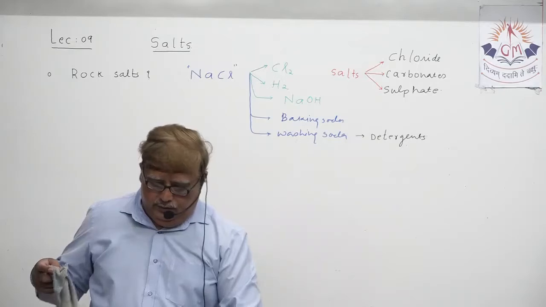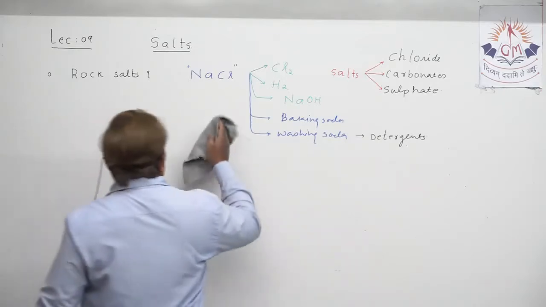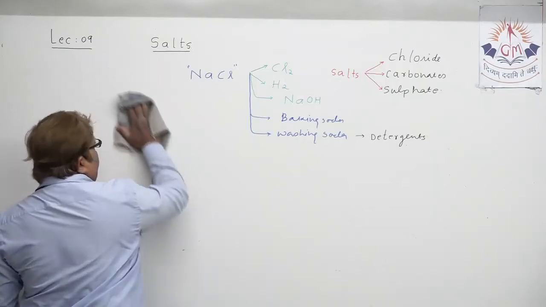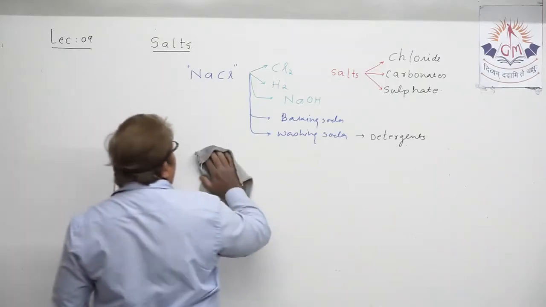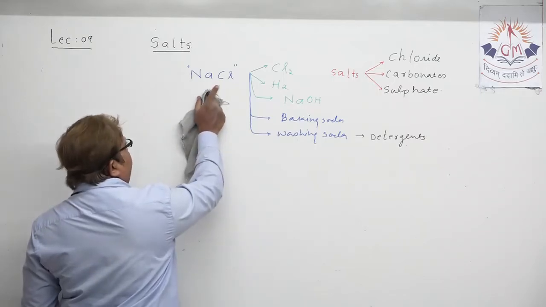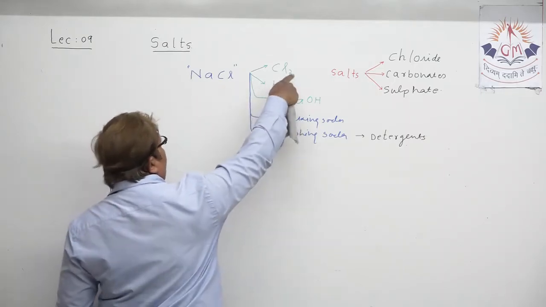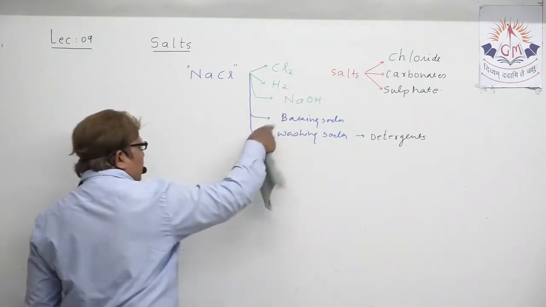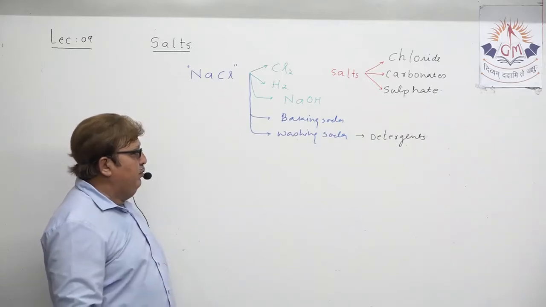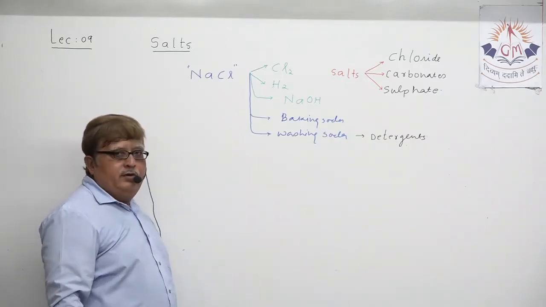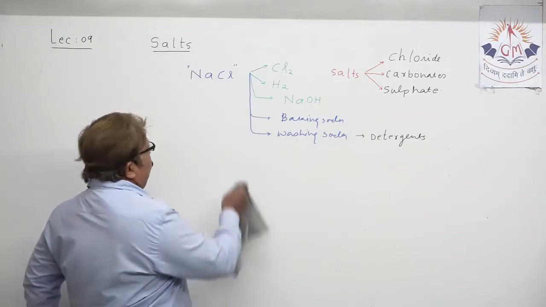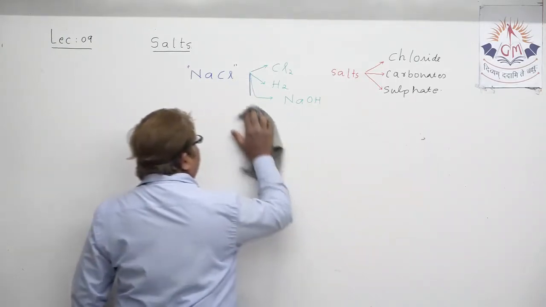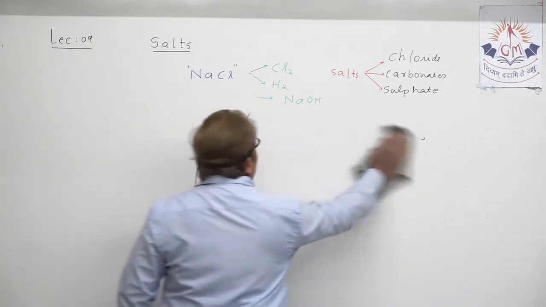We will discuss baking soda and washing soda at a later stage of the lecture, but first our target is this only. So I am just erasing this baking soda and washing soda.